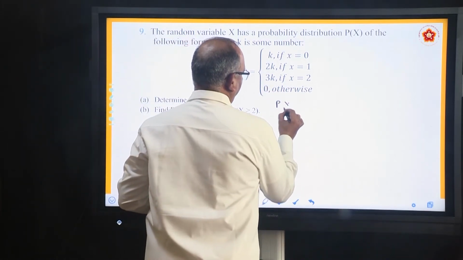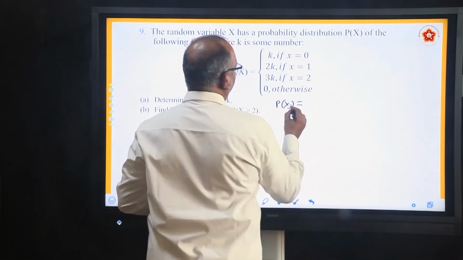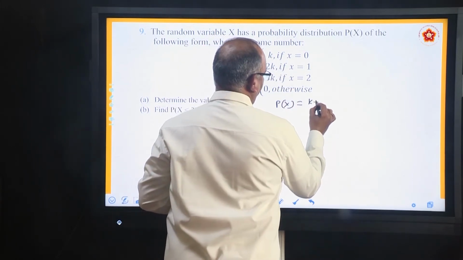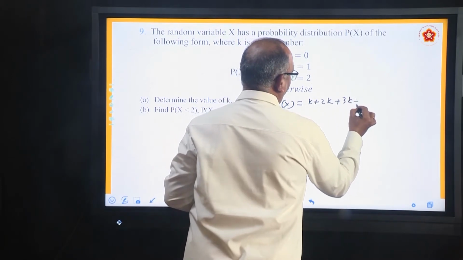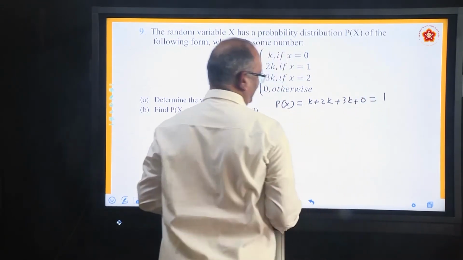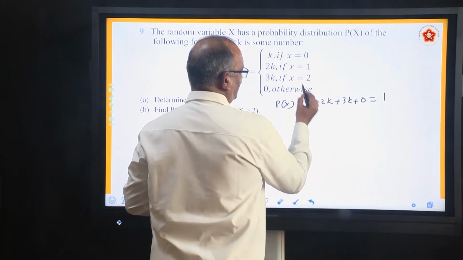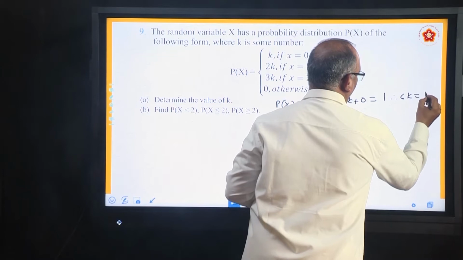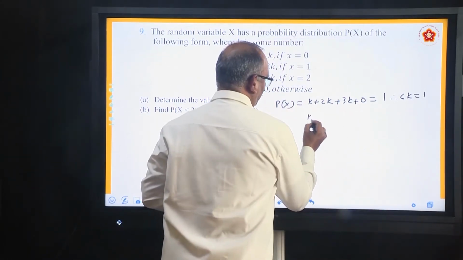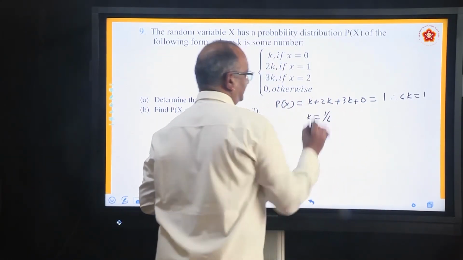P of x is equal to k plus 2k plus 3k plus 0 is equal to 1. So 3 plus 2, 5 plus 1, 6k equal to 1. We will say k equal to 1 by 6.